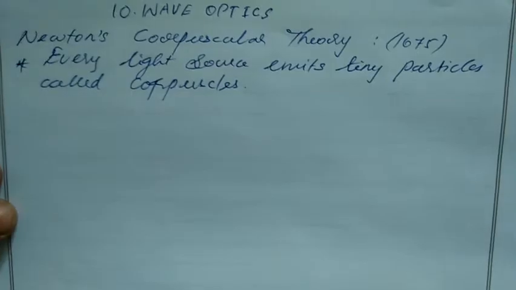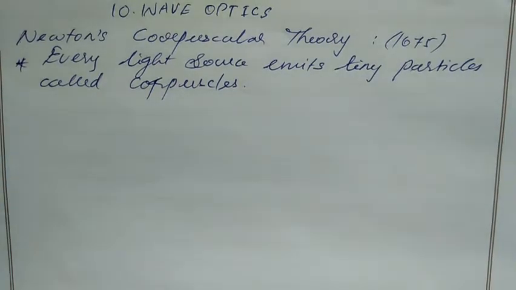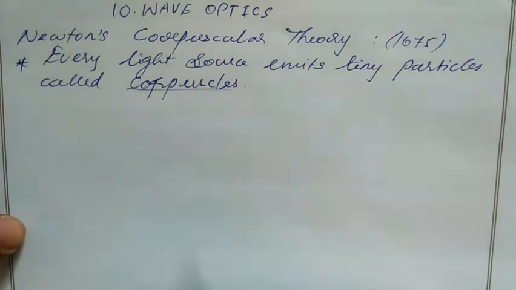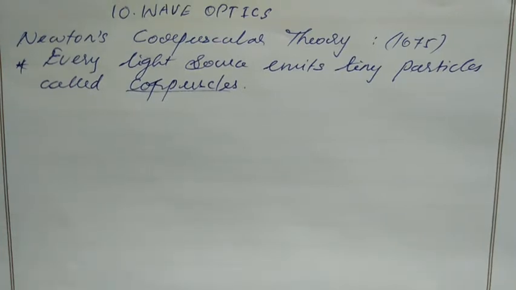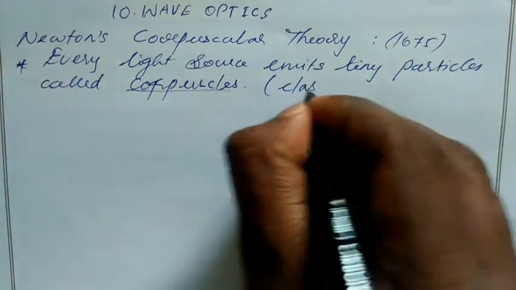Clear? In 1675, Newton proposed a theory known as the corpuscle theory. Based on this theory, he proposed that every light source emits tiny particles called corpuscles. So we see light coming from a light source, a bulb, but that light consists of many small particles known as corpuscles.